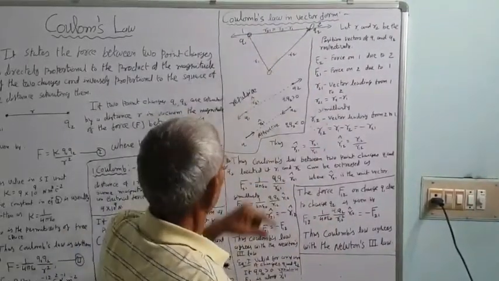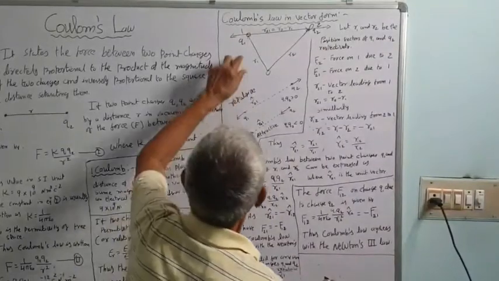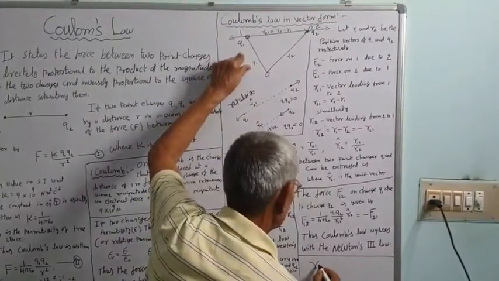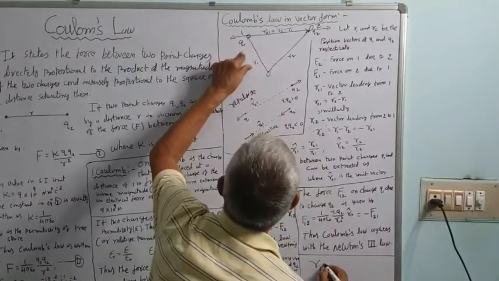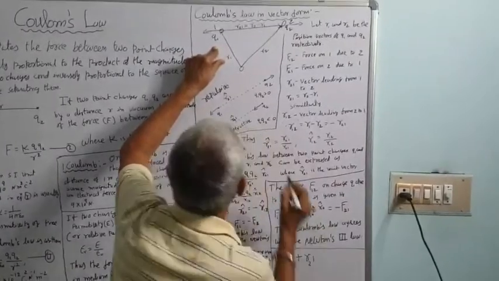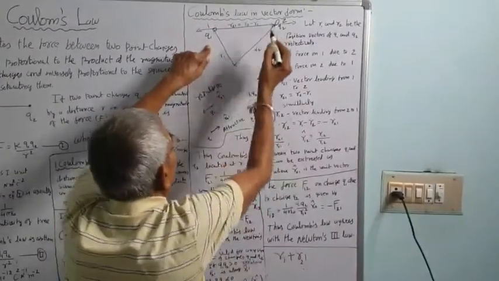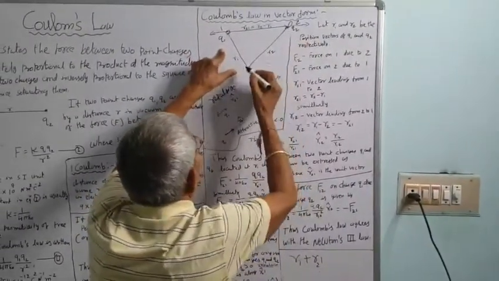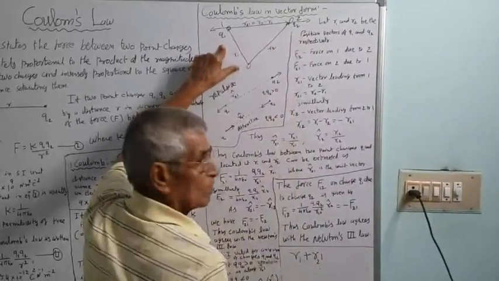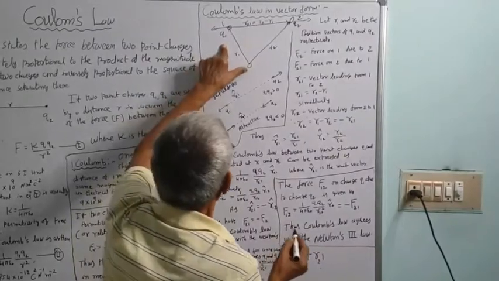From the law of triangle of vector addition, if two vectors are represented by two sides of a triangle, the third side taken in the opposite order gives the resultant of the vectors.